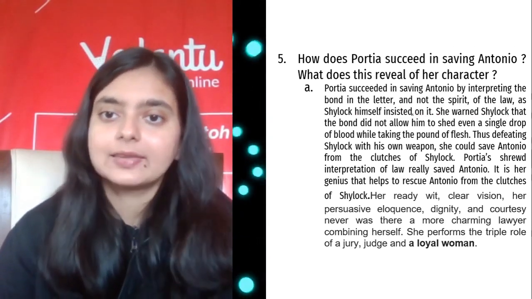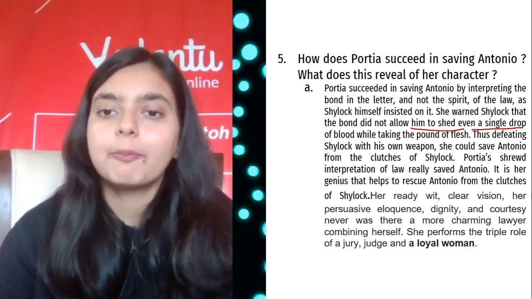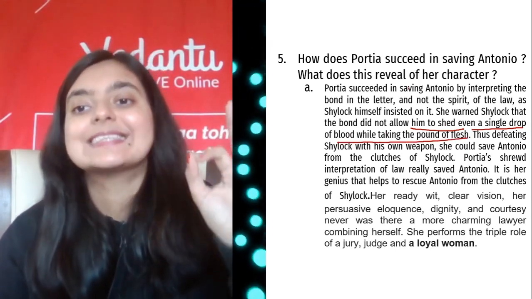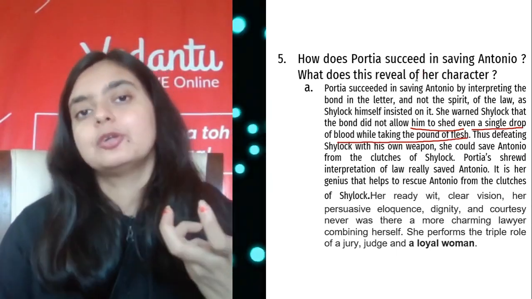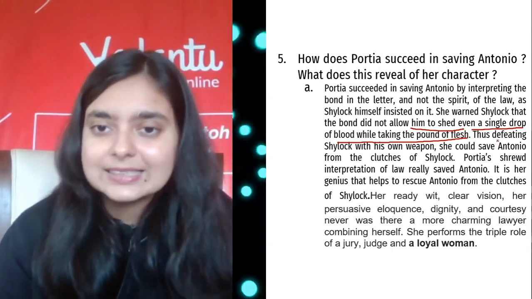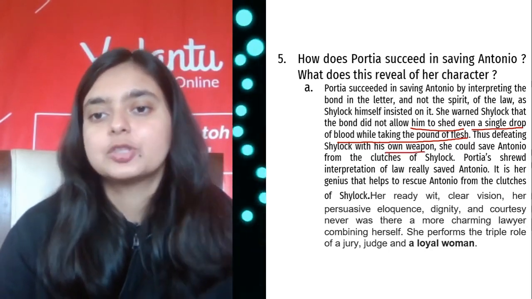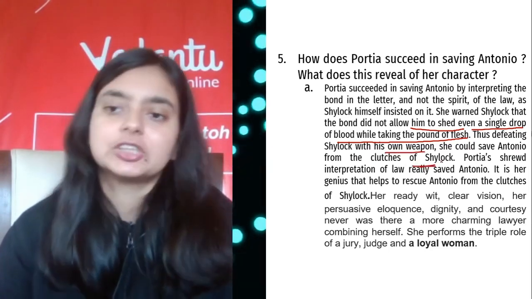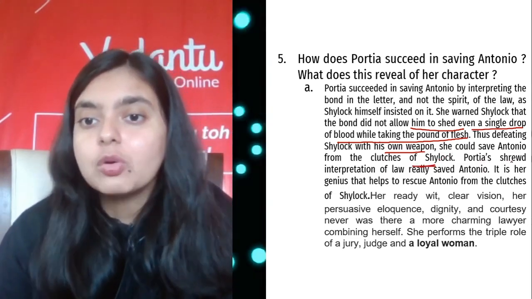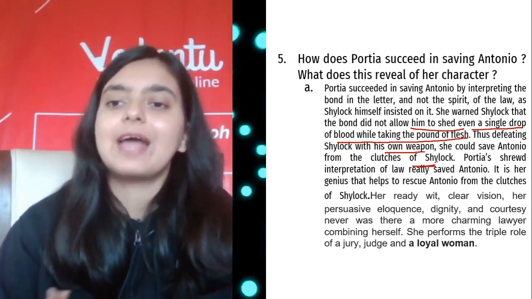She warned Shylock that the bond did not allow him to shed even a single drop of blood while taking the pound of flesh. This is how she succeeded, and she trapped Shylock in his own bond, thus defeating Shylock with his own weapon. She saved Antonio from the clutches of Shylock. Very, very important. Portia's shrewd interpretation of the law was something which had saved Antonio.